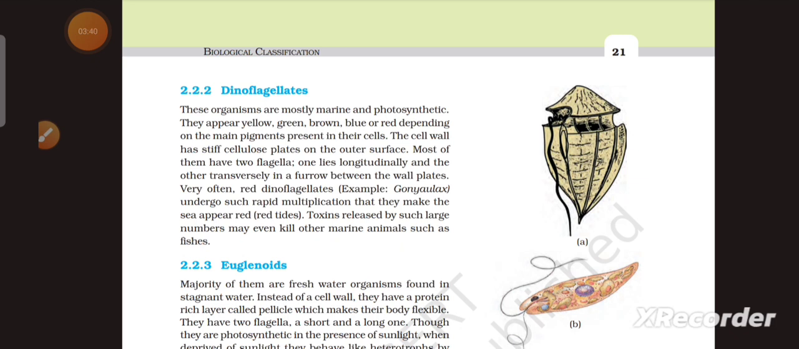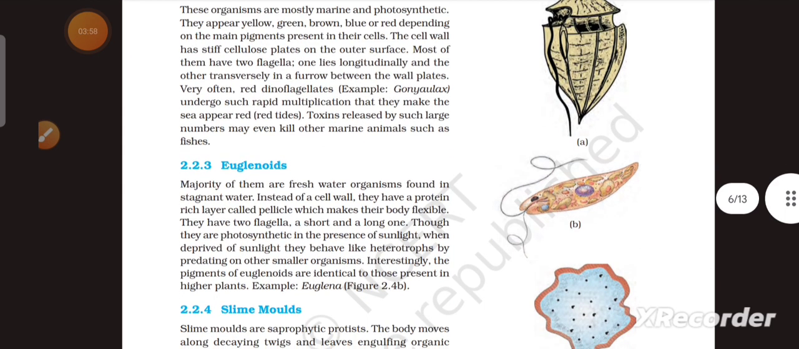Very often, red dinoflagellates, for example Gonyaulax, undergo such rapid multiplication that they make the sea appear red, that is, red tides. Toxins released by such large numbers may even kill other marine animals such as fishes.